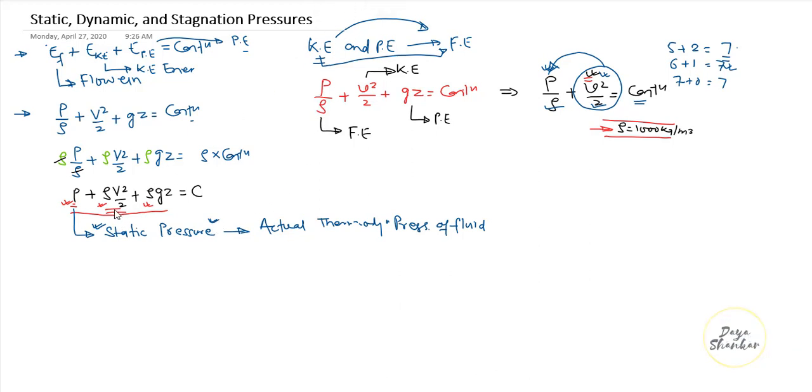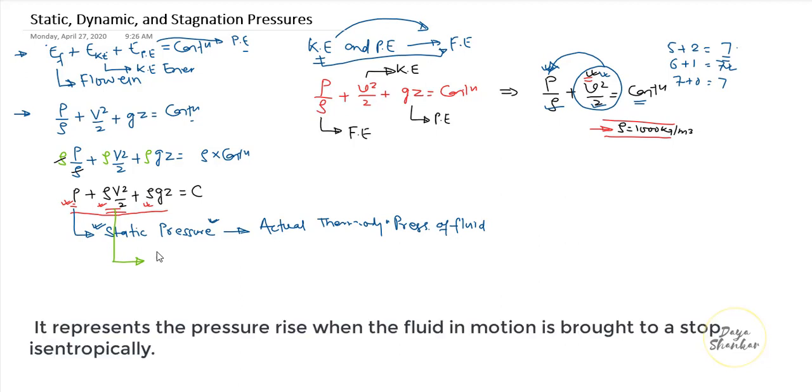Now this term rho v square by 2, this is known as the dynamic pressure. It represents the pressure rise when the fluid in motion is brought to a stop isentropically.